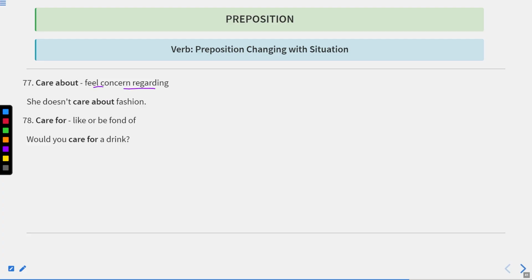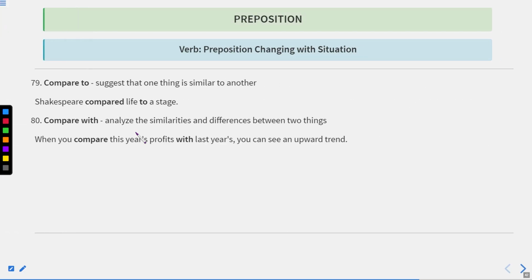Care about means feel concern regarding. She does not care about fashion. Care for means like or be fond of. Would you care for a drink? Now let us move to the next one.